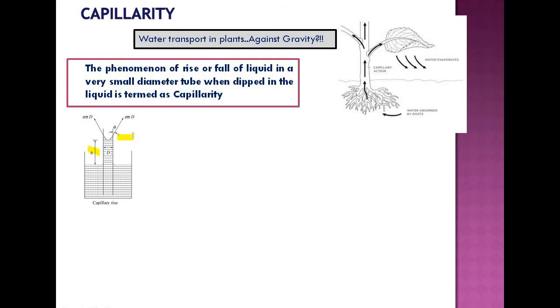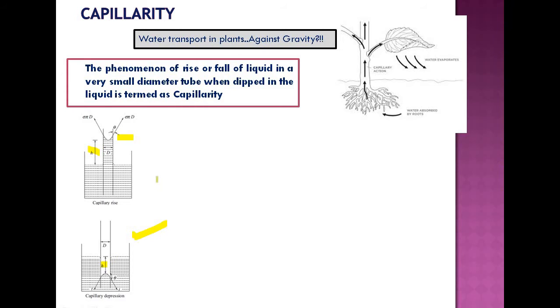This is happening for a particular type of liquids. For other types of liquids, you see the same container with another liquid and the same tube of same diameter d dipped. Here you have the capillary depression. That means the level of liquid in the tube is less than the liquid surface level in the beaker. So there is a dip or fall of liquid below its original level in the tube that is dipped inside the liquid.